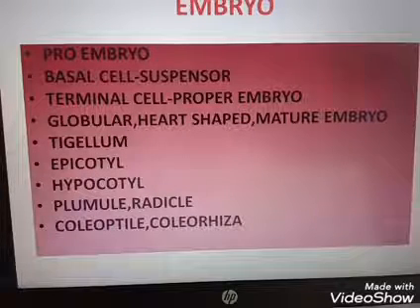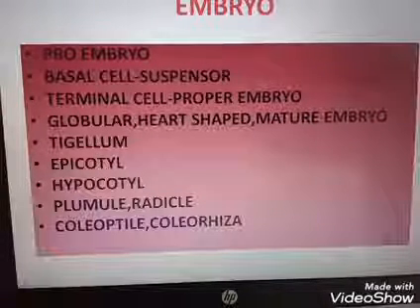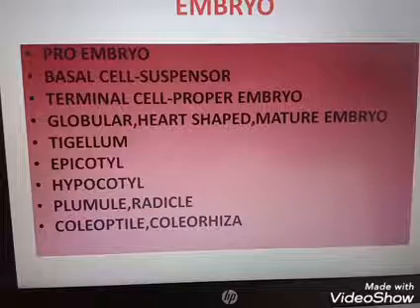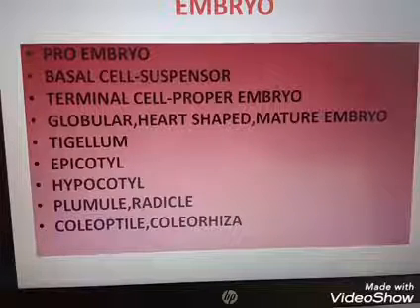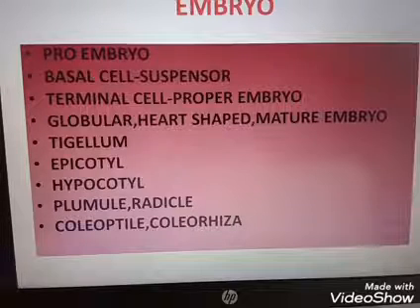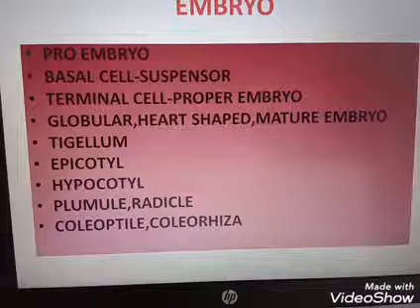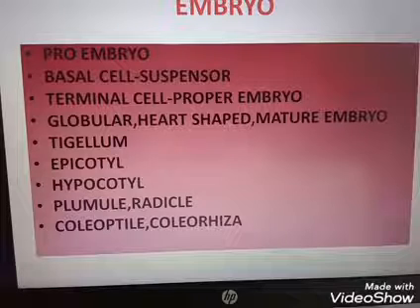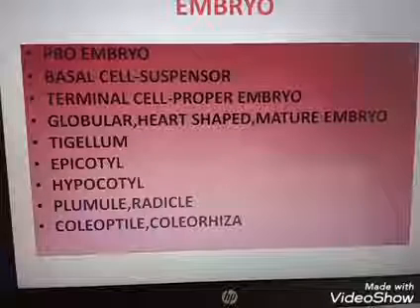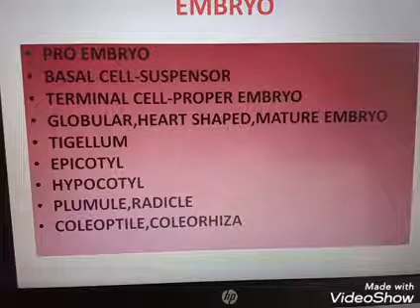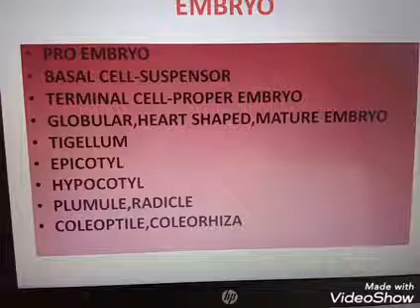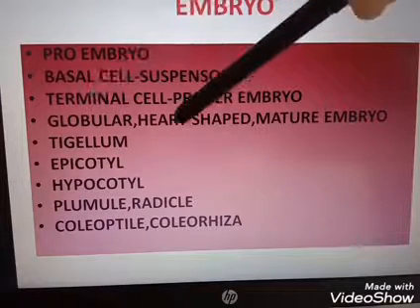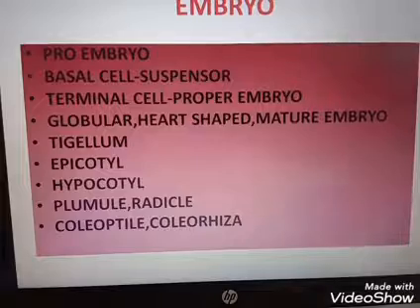The terminal cell is converted into the proper embryo and the basal cell into the suspensor. During development from the zygote, it assumes an undifferentiated few-celled proembryo. First proembryo, then globular shape, heart shape, then mature embryo.